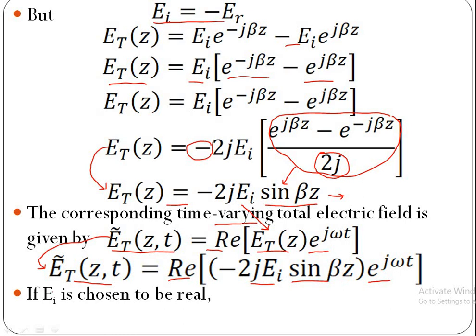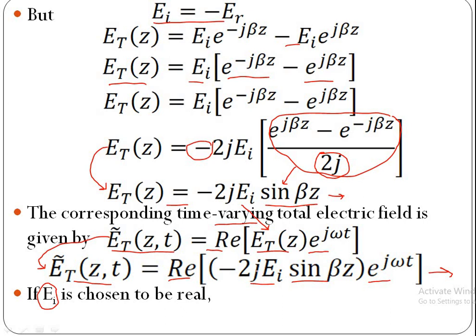If EI is chosen to be real, then take real part of this equation. This can be written as cos omega t plus j sin omega t.